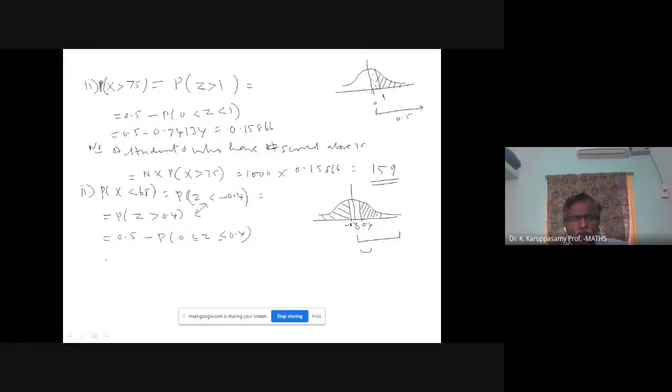Now use your calculator to get this value, Q of 0.4. Press shift 3, select option 2, Q, type 0.4, close the bracket, then press equal to. This answer is 0.15542.